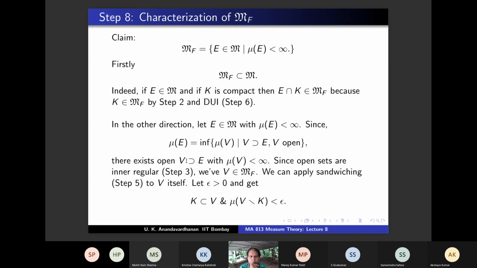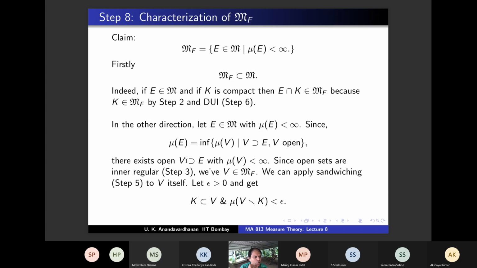What do I want to show? I want to show that E belongs to MF, right? And E has finite measure, so I have to show E is inner regular. That means mu E is the supremum of mu K, with K contained in E. As we said earlier, that it is an upper bound is just monotonicity.